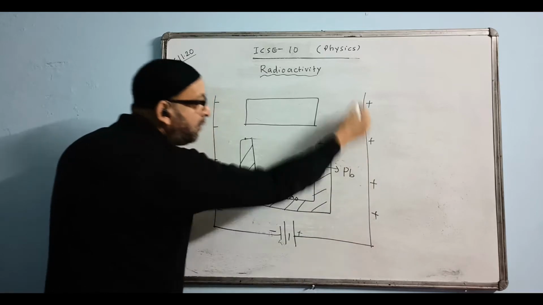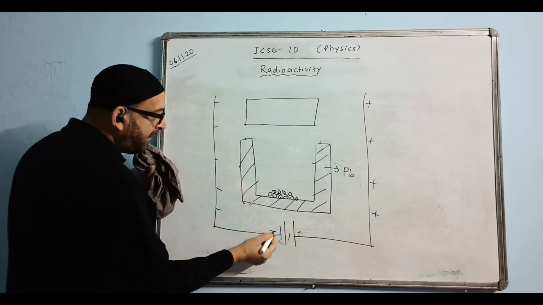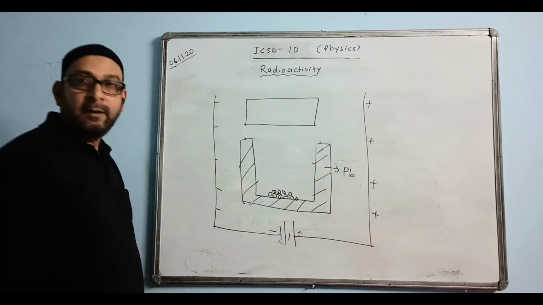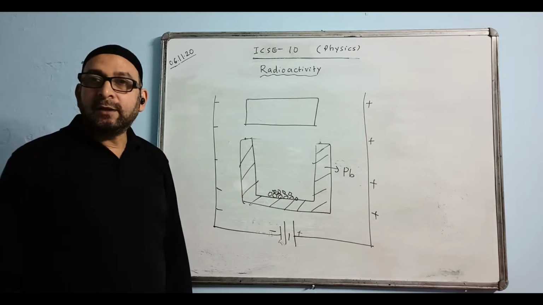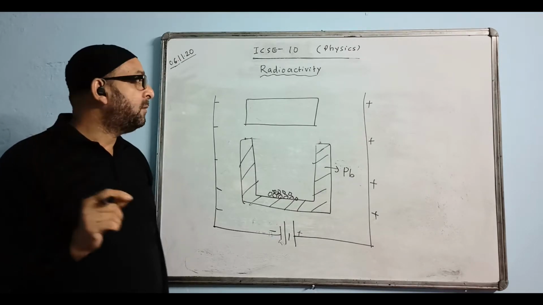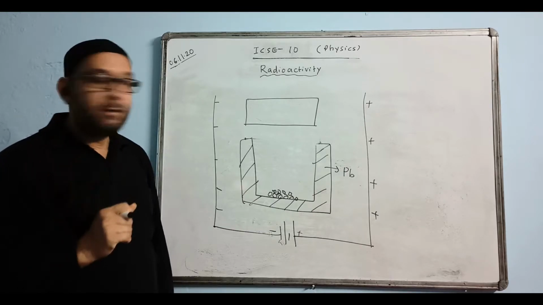The positive plate he connected to the positive side. This was a copper plate. And the negative plate he connected to the negative side. So this side was positive, this side was negative. And of course, in the dark room only he was doing all this experiment. This time, who was he? Henry Becquerel.